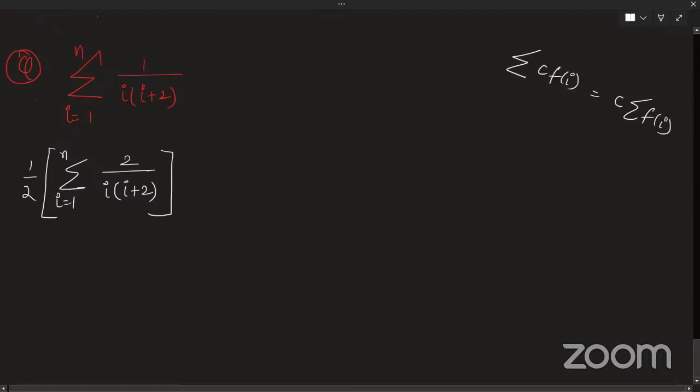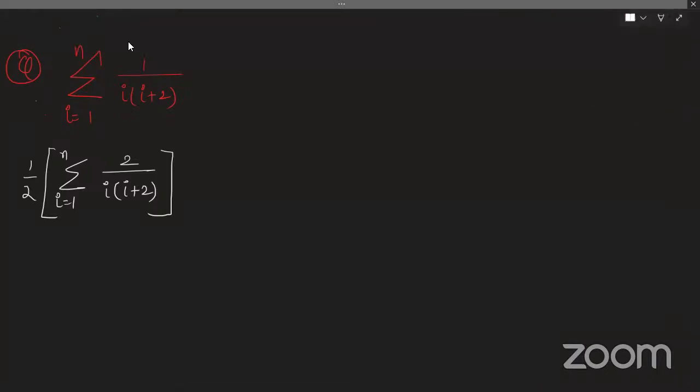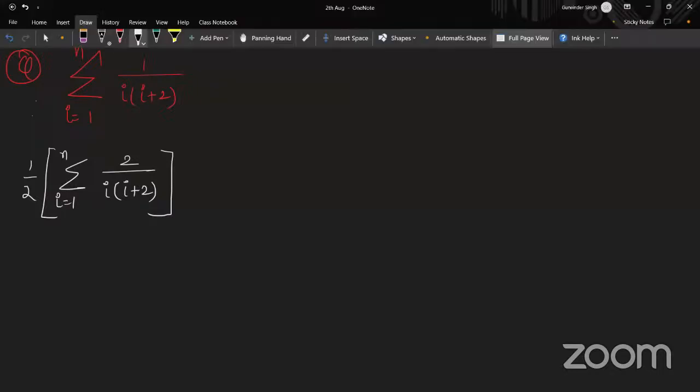Your constant goes outside your sigma. The same thing I am doing over here. I require a 2 inside, so I am taking a 2 inside and sending 1 by 2 outside. That is allowed, right? What is wrong in that?